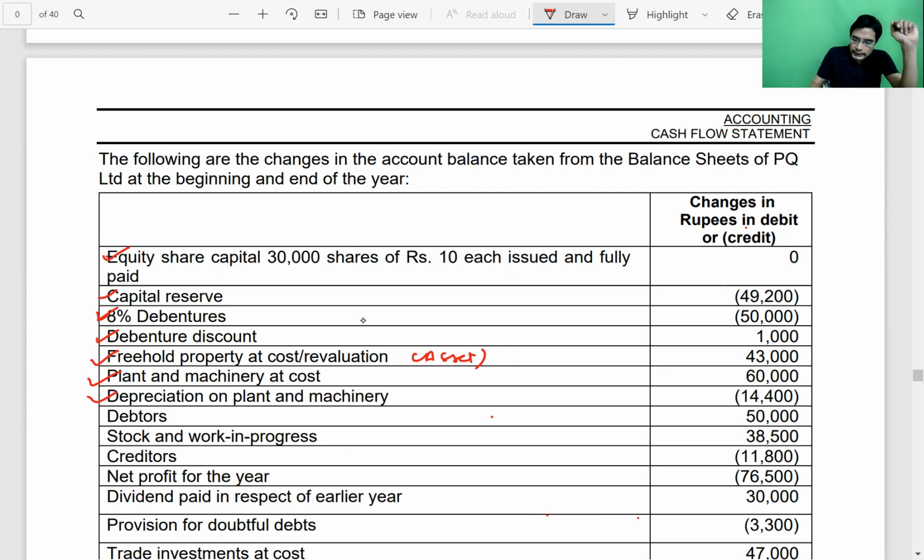If they would have given this 60,000 within brackets in case of plant, then since plant is an asset account, and an asset account has a naturally debit balance, if the change is a credit change, this means the balance in that account has decreased. Then, if opening balance is 1 lakh, we would have taken the closing balance as 40,000. But in all the items we have done till now, the change is a favorable change. The balance is increasing, closing balance is more than opening balance. What to do? This is how they have framed the question.